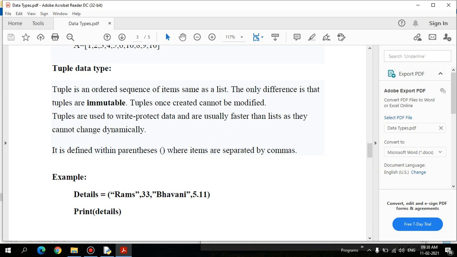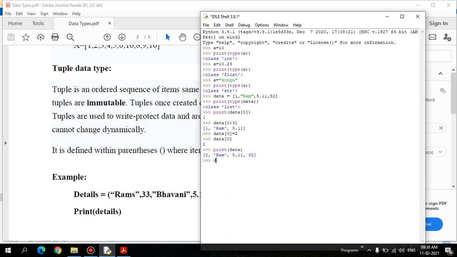So let's go for some examples in IDLE. Okay, I am defining a variable and I am using the round bracket. Let's take 15 departments, and overall college rank is 43 in India. Okay, so this is a tuple.